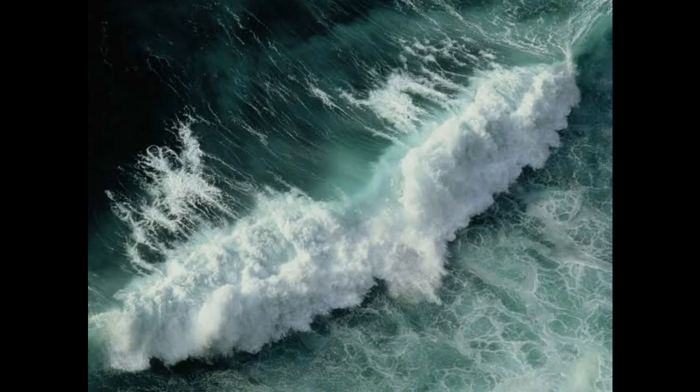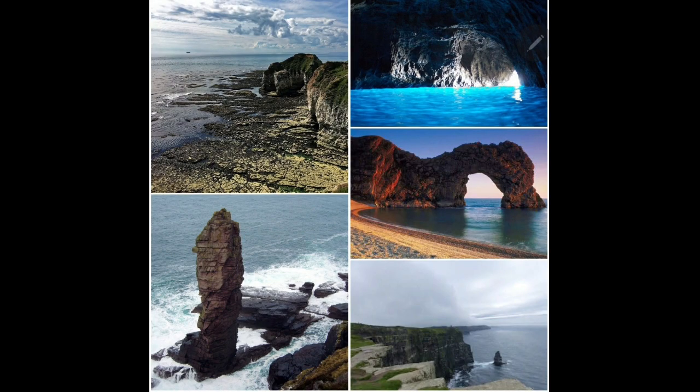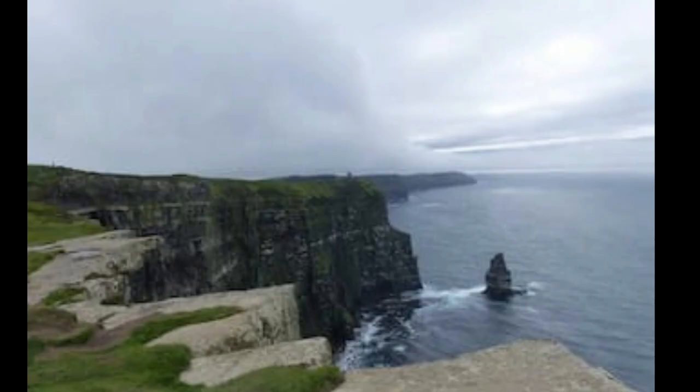Wave. A steady up and down movement, up crest and down trough, of surface water is called waves. Sea waves are the most powerful agents of gradation, and their erosional, transportational, and depositional processes are confined to a very narrow belt along coastal areas. Erosional landforms of waves. Some of the erosional landforms of sea waves are sea cliff, sea cave, arch, stack, beach, bar, and spit, and wave-cut platform.